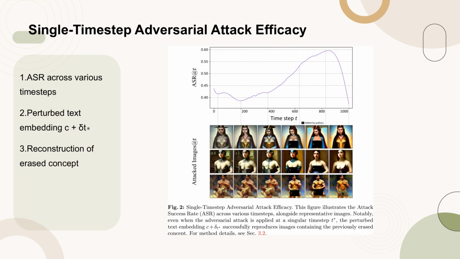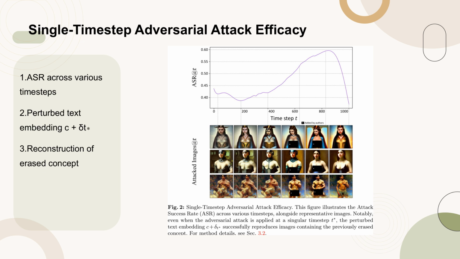Figure 2 showcases the efficacy of single time-step adversarial attacks in the context of concept erasure within text-to-image (T2I) models. The figure presents the attack success rate (ASR) across different time steps, accompanied by representative images that demonstrate the effectiveness of these attacks. Notably, even when the adversarial attack is applied at a single time step t*, the perturbed text embedding c plus delta t* is capable of reproducing images that contain the previously erased concept.